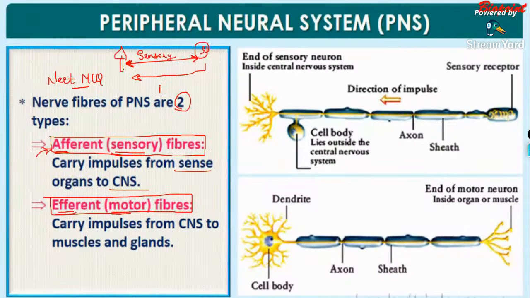That is done by the motor neuron. Clear?